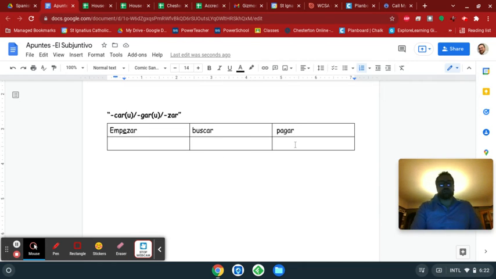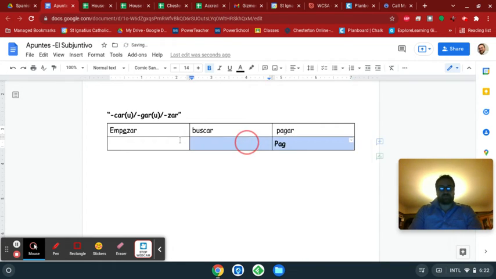And let's start with a gar verb, actually. Let's start with the last one. Now, this type of irregularity makes sense because, I'll show you. Okay, pagar. I'll make these smaller again and less bold.